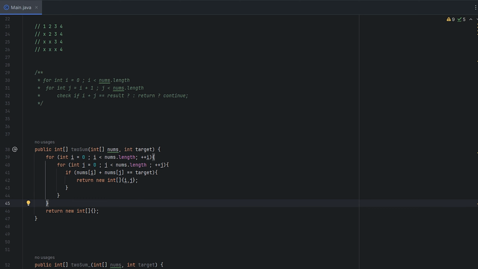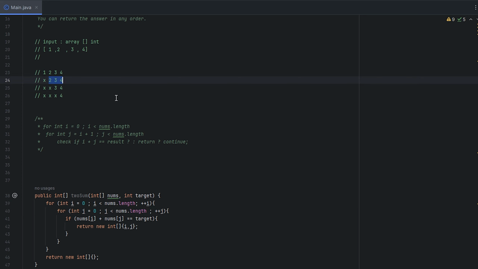Cool. So this is all the code we're gonna need. Let me walk through it. So for integer i equals 0, up to the length of the array. Pretty standard. Here's the second loop for the inner. Remember, this is gonna be this half right here. The first for loop is going through the 1, 2, 3, 4 up here, and then all these go to the subsequent ones, so the 2, 3, 4 in this first case, and then we'll cut down. So in the first iteration, it's 1, 2, 3, 4, and for the inner for loop during the 1 case, it's going to be 2, 3, 4.